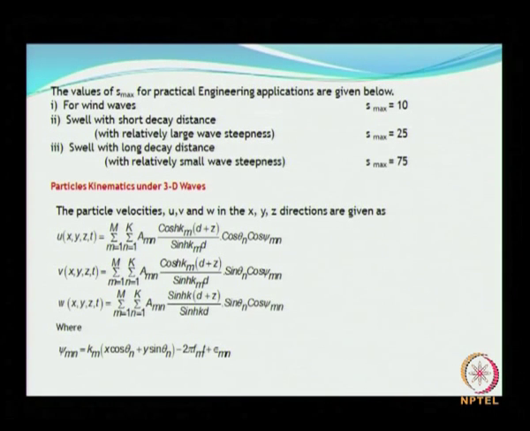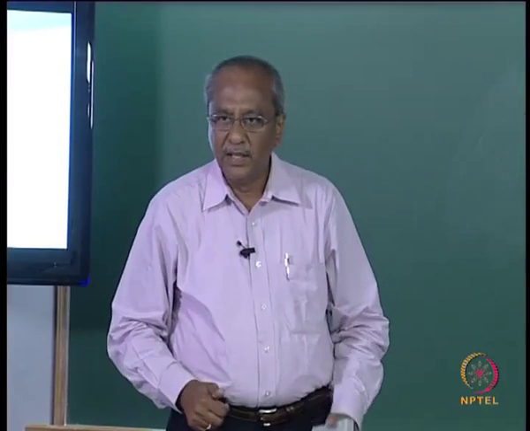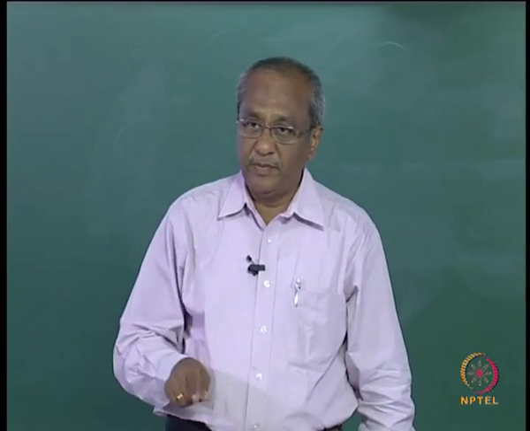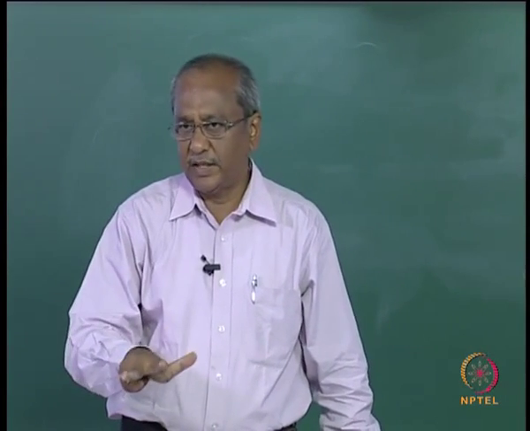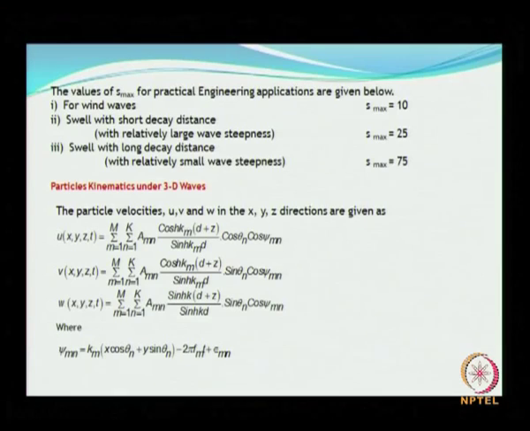Earlier we used to see only u and v, that is the two planes, one horizontal in the direction of wave propagation, one in the vertical direction. Now that you have directional waves, you have two horizontal components in the horizontal plane and one vertical, and that is what is given here: u, v and w. The expressions are given here, and all the variables are defined. So use this formula to simulate your particle kinematics. Is that clear?